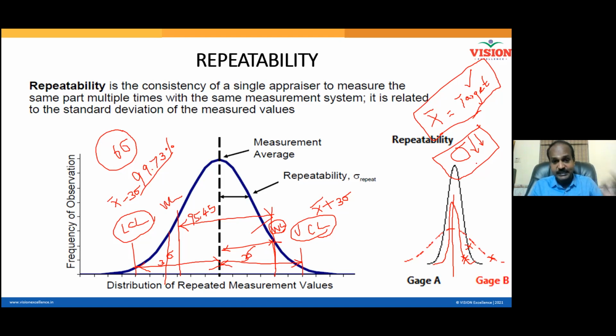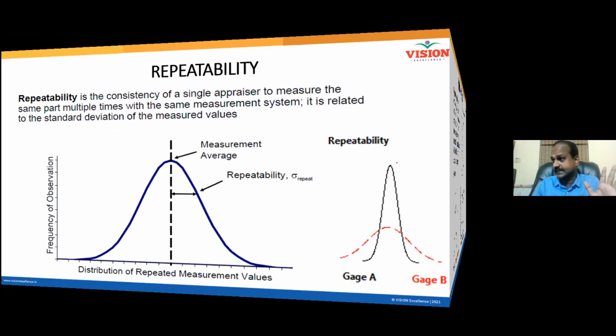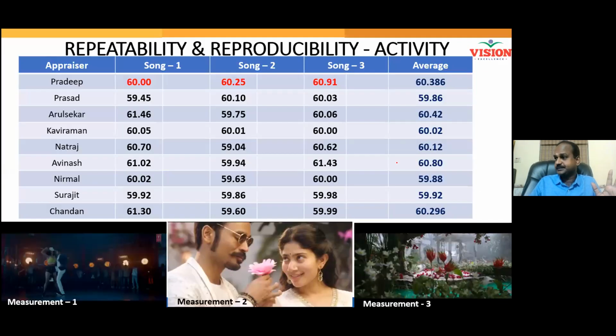Variation is captured in sigma. We are trying to reduce the sigma. When I reduce the sigma, when I reduce the variation, my capability to produce acceptable products increases. This is what we call process capability. Hope all of you understood the importance and significance of average and standard deviation. Right?